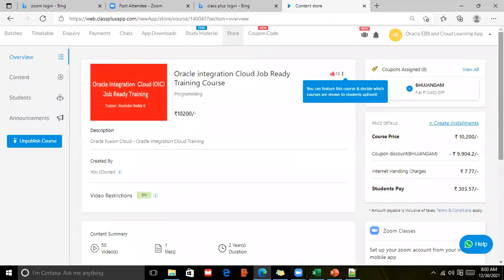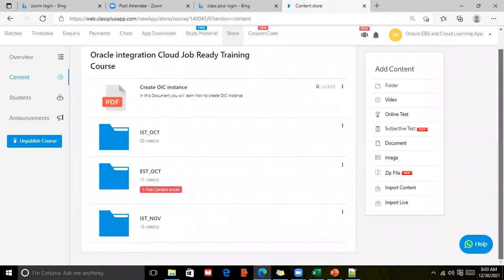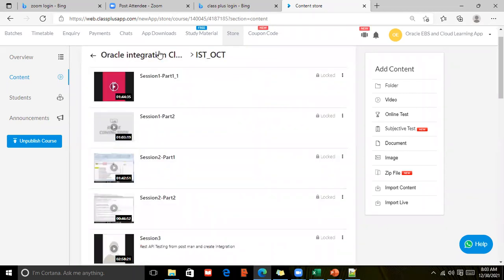Once you pay the amount, you will get access to the content, and you can attend the class. Once you pay, you will get an invoice that needs to be shared with me. Once you share it, you will go to store and content. You will see all the recordings here. Let's say I have covered the October batch.